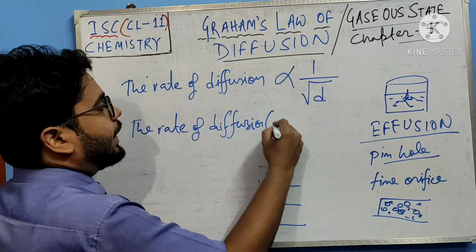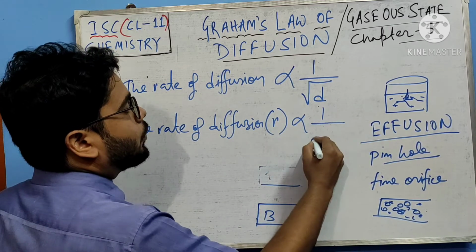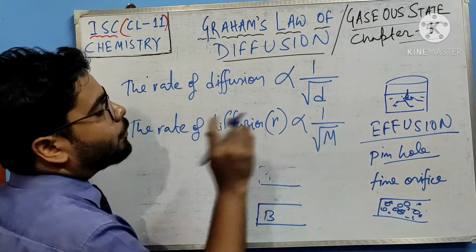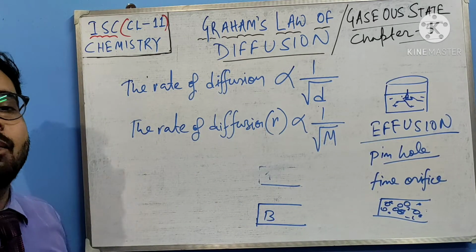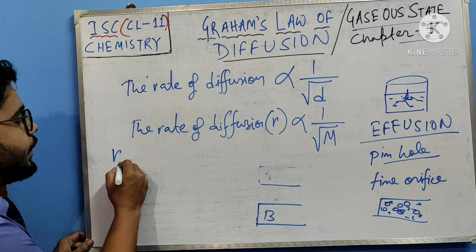Okay. The rate we write by R. The rate of diffusion is inversely proportional to the square root of molar mass, M. M means what? Molecular mass.